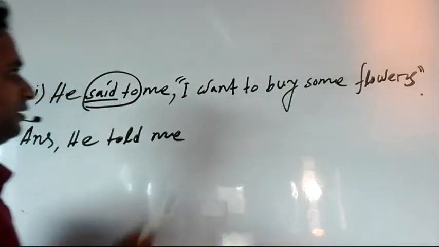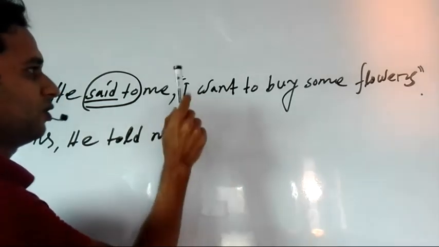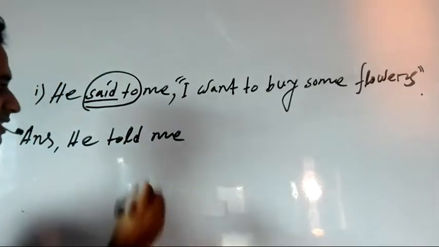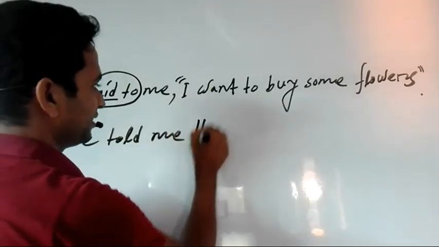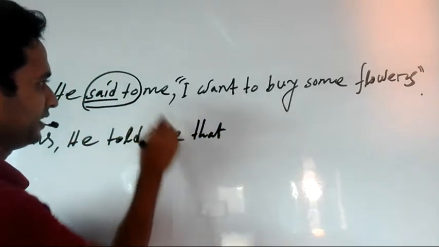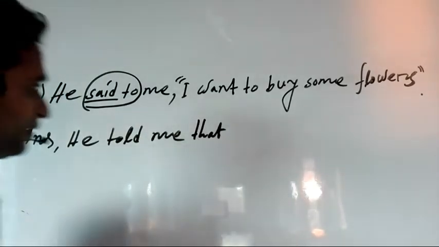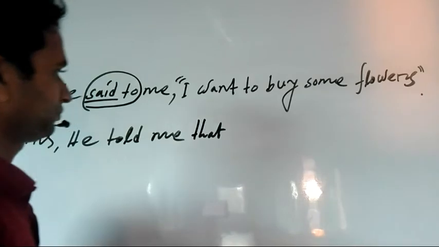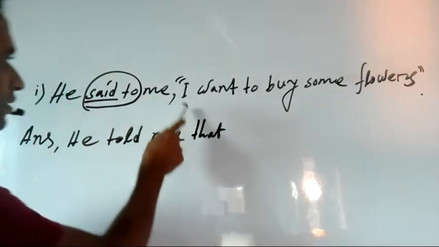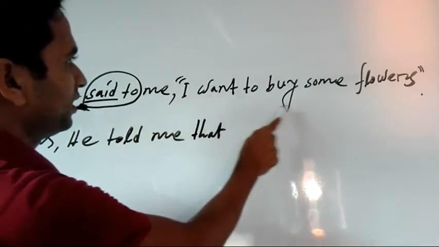And when the reported speech is an assertive, optative, or exclamatory sentence, for these three sentences, we should write that after the reporting part, in the place of this comma. And the next task is changing the person. He said to me, I want to buy some flowers.